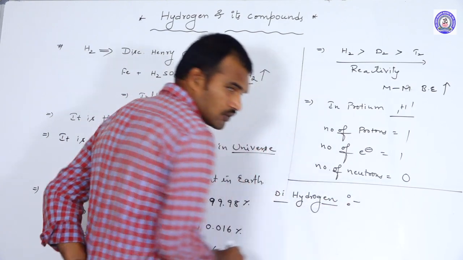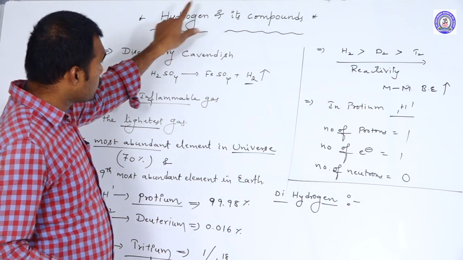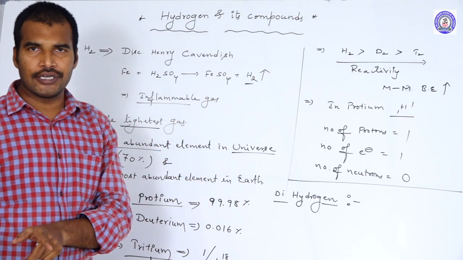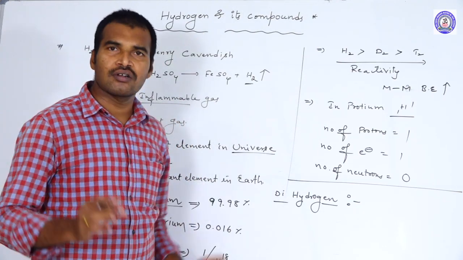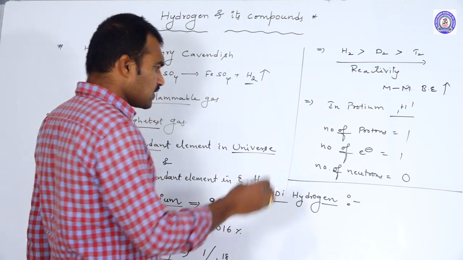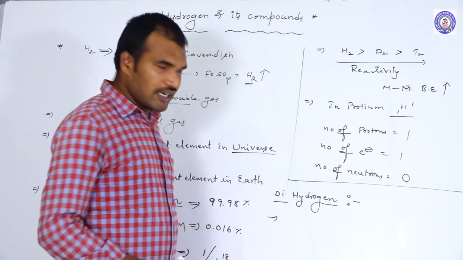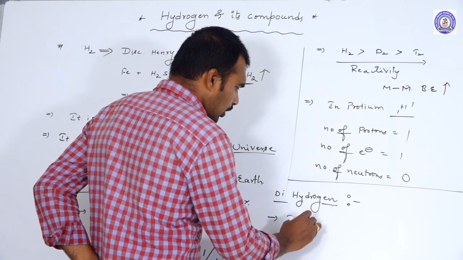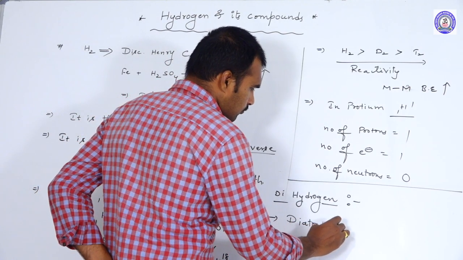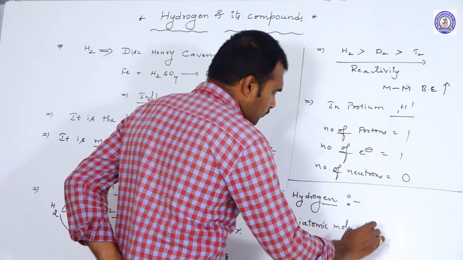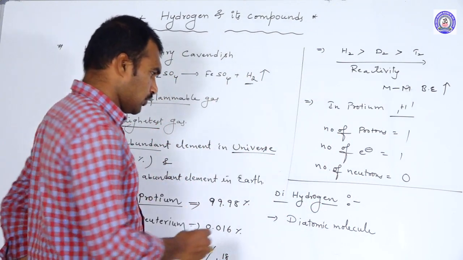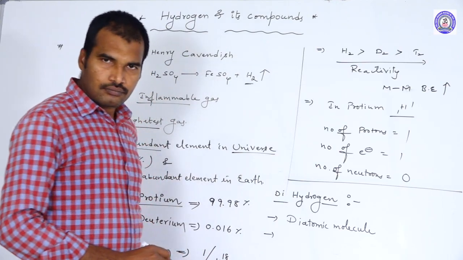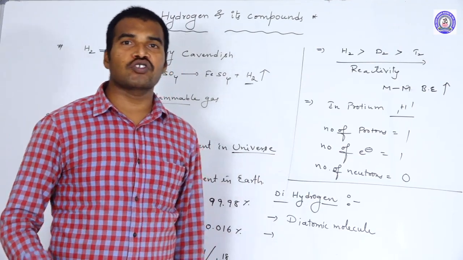Dihydrogen. In this chapter we will discuss hydrogen and its compounds. Before we go into the compounds, let us discuss dihydrogen. As we know, hydrogen is a diatomic molecule. Next, what is the position of hydrogen in the periodic table?